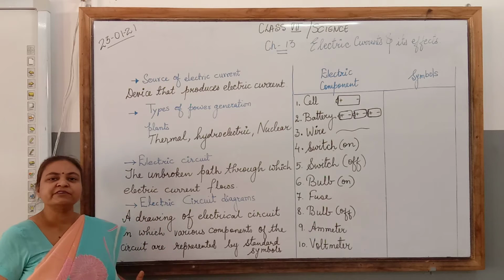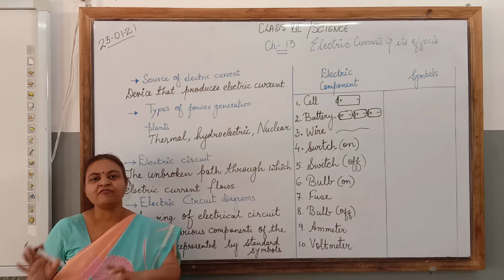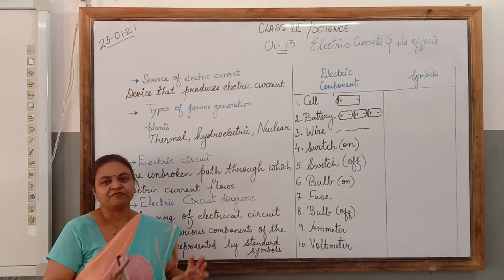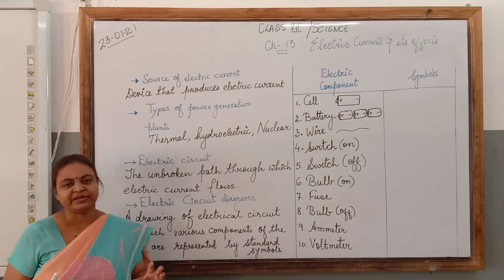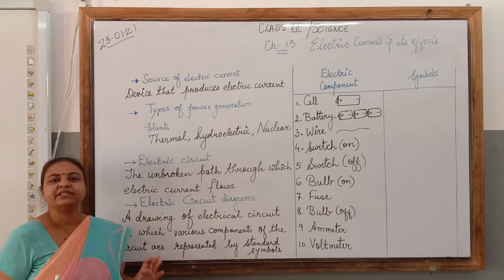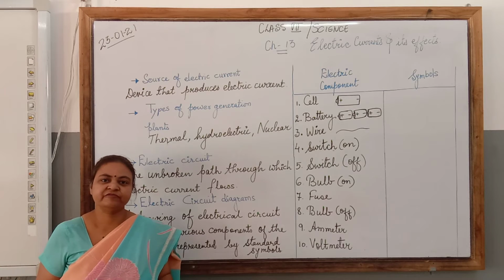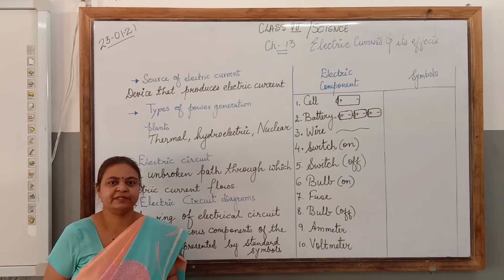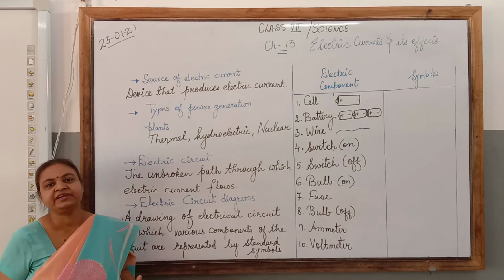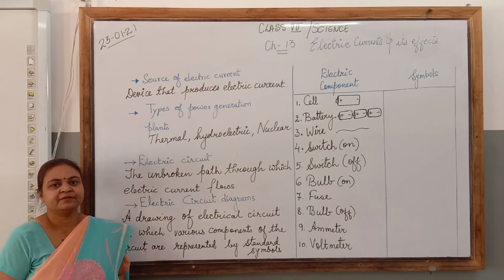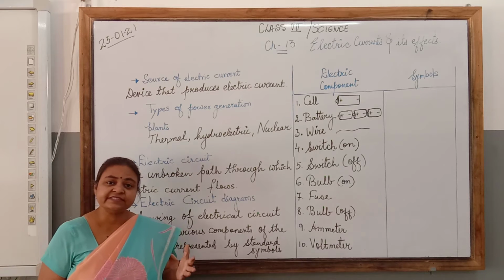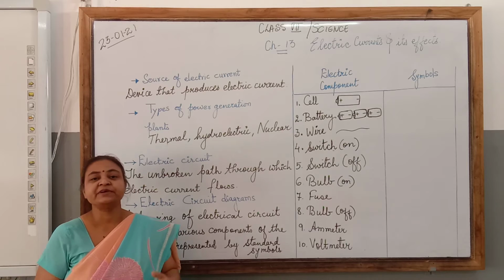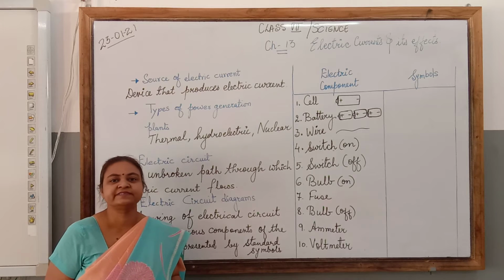So it is not possible to make the drawing of each and every part of it. So these components are represented with the help of standard symbols, which are common everywhere, so that any electrician can read and understand. But if this is misread or not represented properly, it can cause disaster.